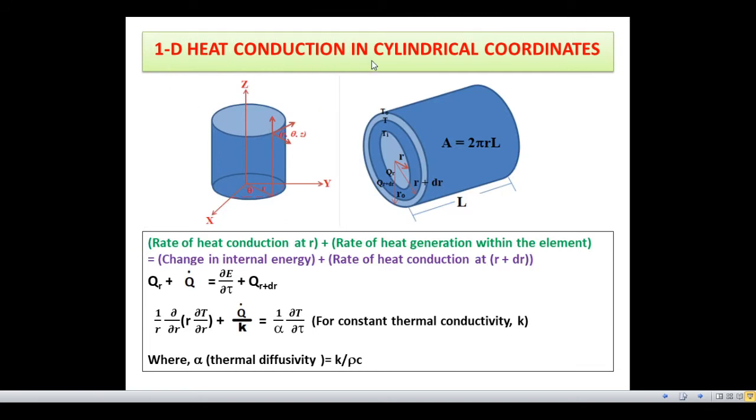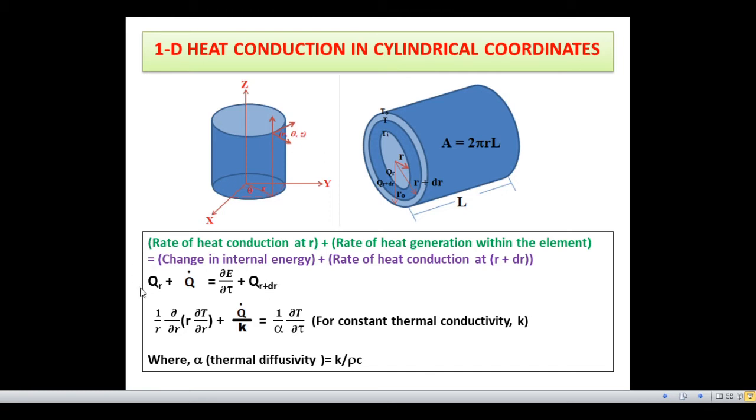Now, one-dimensional heat conduction in cylindrical coordinates. Here the internal radius is r, the intermediate radius is r plus dr, and the external radius is r plus dr. In this system, again we can write the heat balance equation: rate of heat conducted at r plus rate of heat generation within the element is equal to change in the internal energy plus rate of heat conduction at r plus dr. That means Qr plus Q dot is equal to dou E by dou tau plus Q at r plus dr.